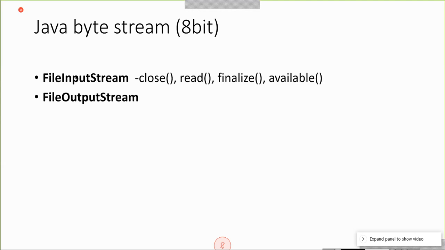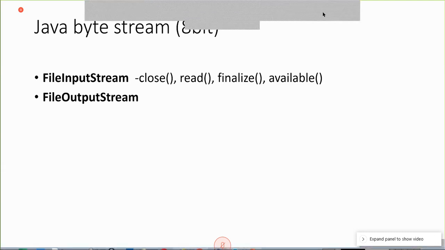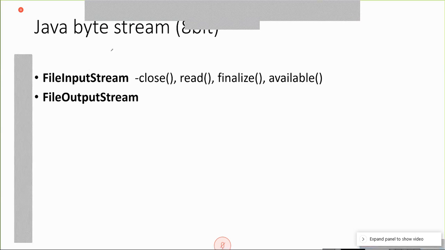Okay, so most of the time we are using two important file streams, that is file input stream and file output stream. Each and every class definition is associated with some definition of methods. Say in file input stream we have methods like close, read, finalize, available, and many. It's a built-in class, of course.